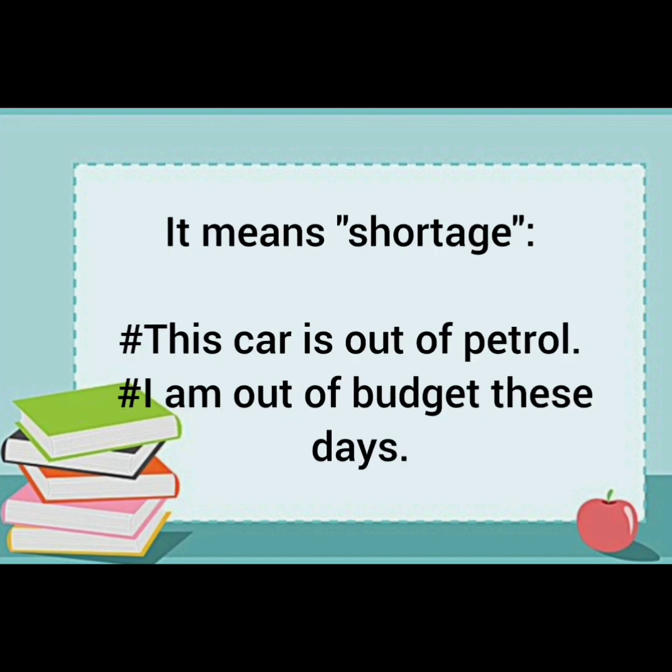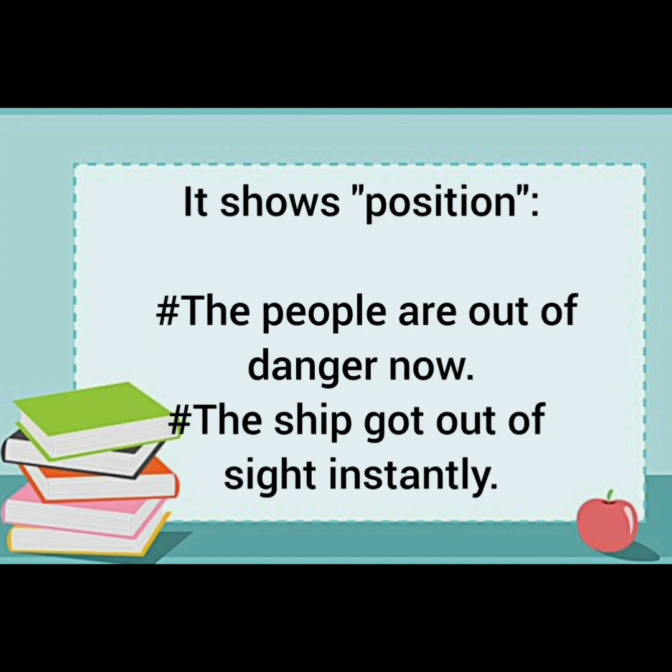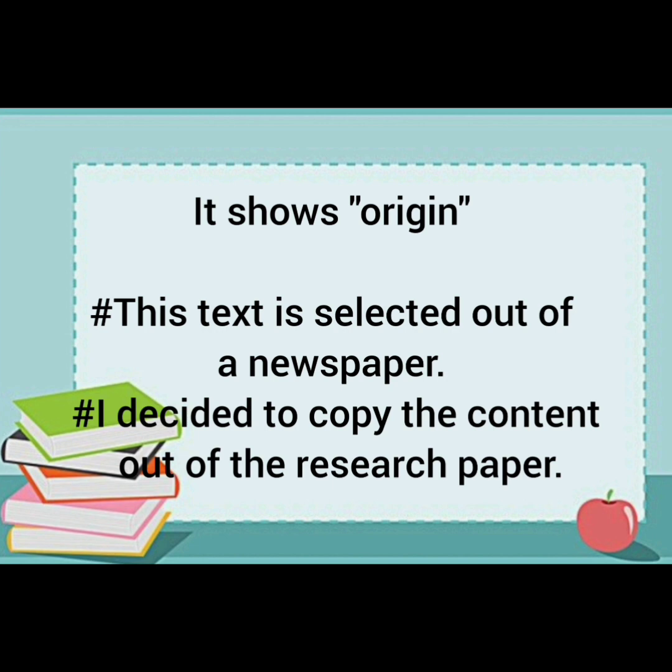Then next it means shortage. This car is out of petrol. I'm out of budget these days. Shortage means I don't have money nowadays. Then it shows position. The people are out of danger now. The ship got out of sight instantly. It shows position here. Then further it shows origin. This text is selected out of a newspaper. And I decided to copy the content out of the research paper.